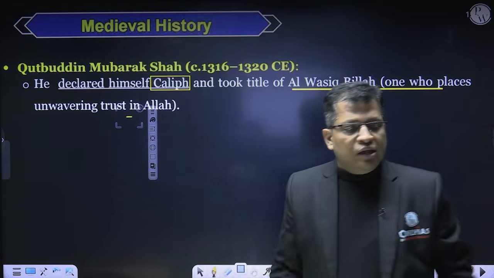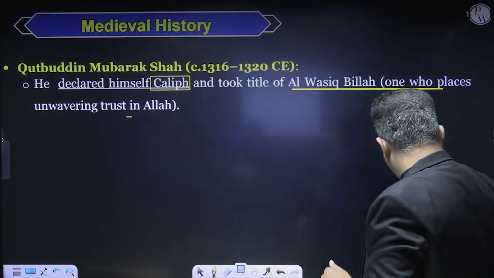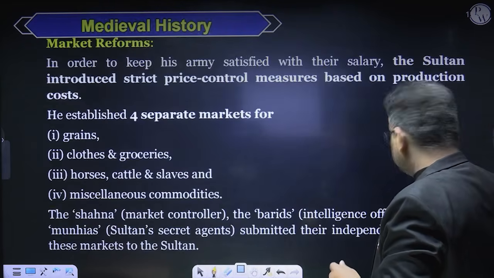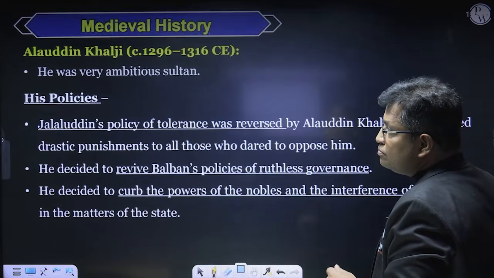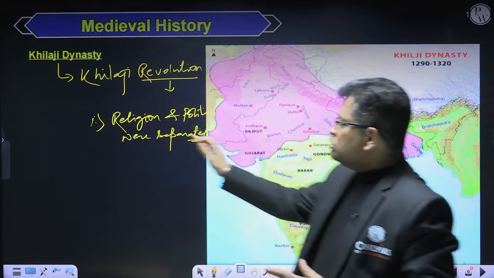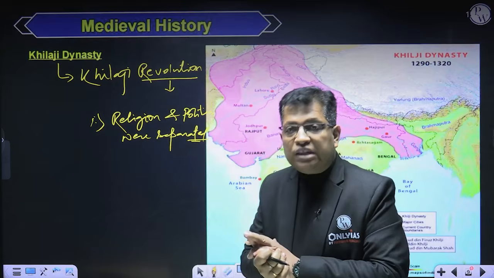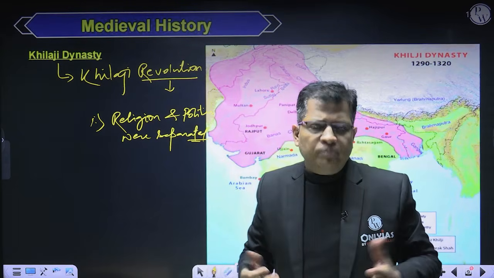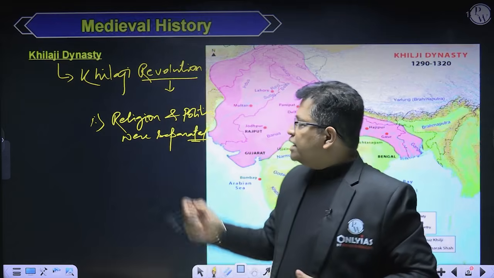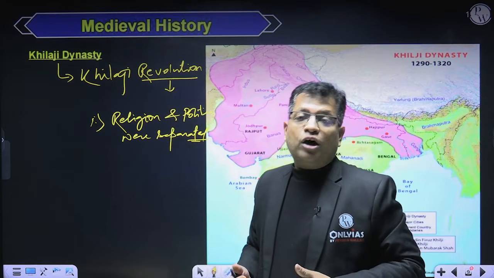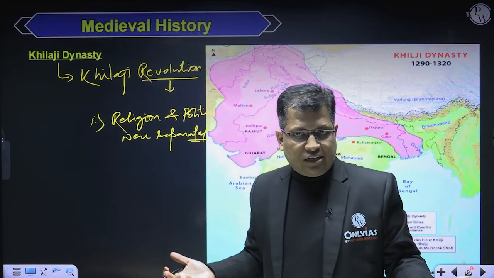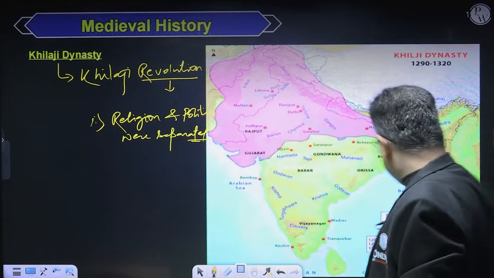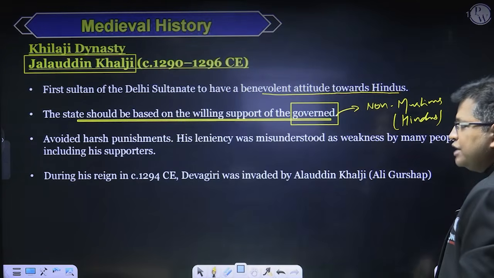Is it okay? So what is your understanding now? This is very much clear, Sir and Madam, that there was a complete separation of religion and politics during the Khilji dynasty. And in that sense, there are other factors as well, but we can say that it was a revolutionary dynasty in the Delhi Sultanate. Is it fine? So we're done with this. Is this okay with us?